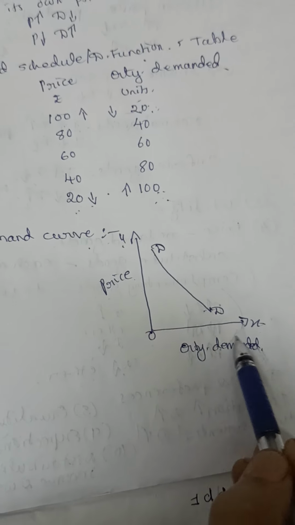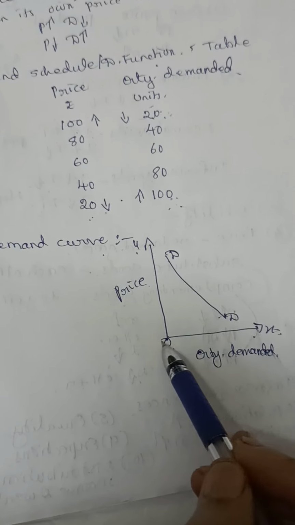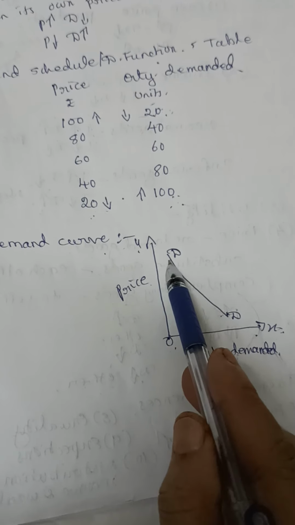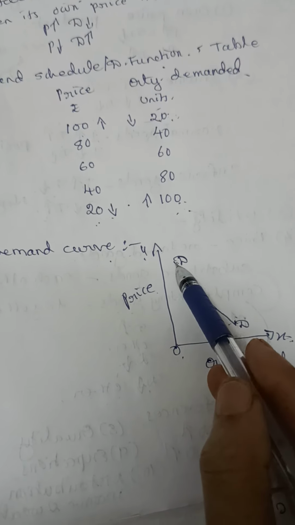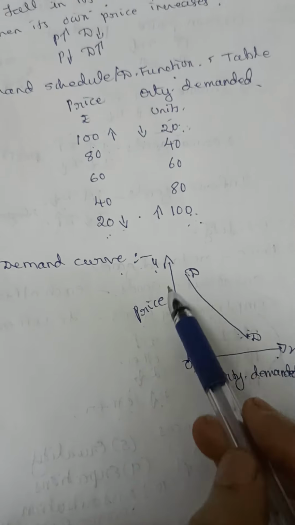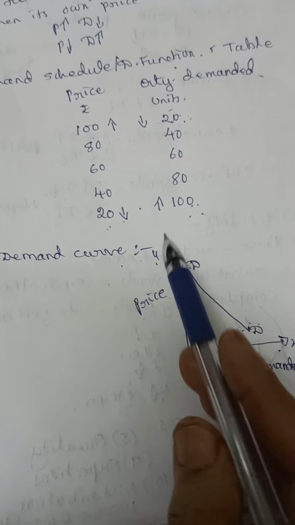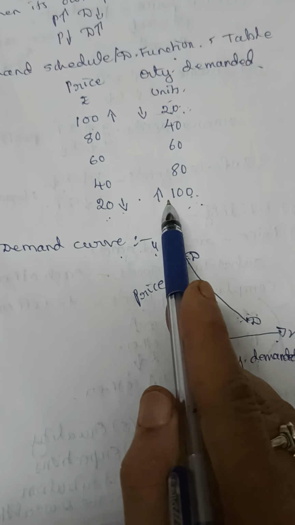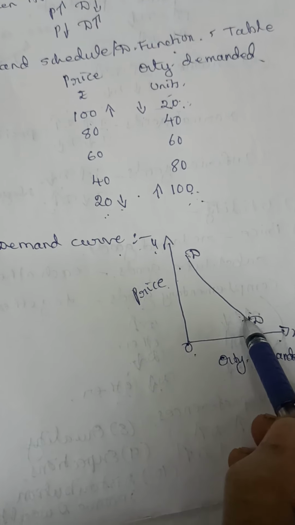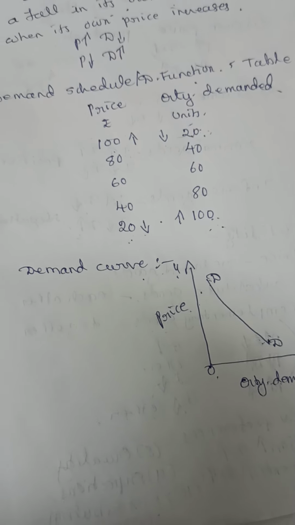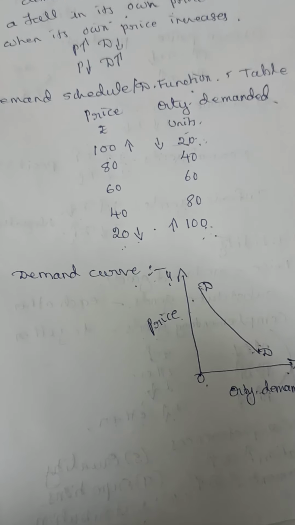So what is the explanation of the diagram? Quantity demanded is shown on the x-axis and price on the y-axis. DD, you have to write the alphabet. DD is the demand curve which slopes downward. It comes down from left to right. And what it indicates is there is an inverse relationship between price and quantity demanded. When the price is more, demand is less. When the price is less, demand for the product is more. So this is the demand curve and you have to explain it.